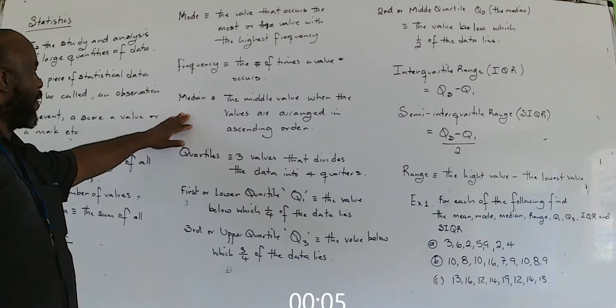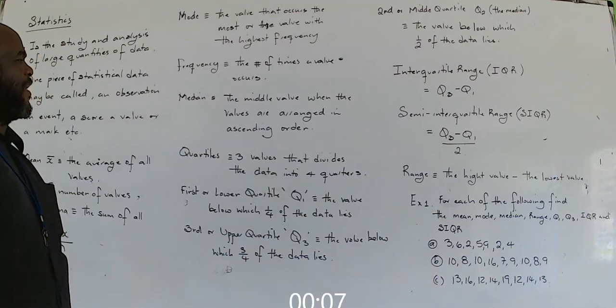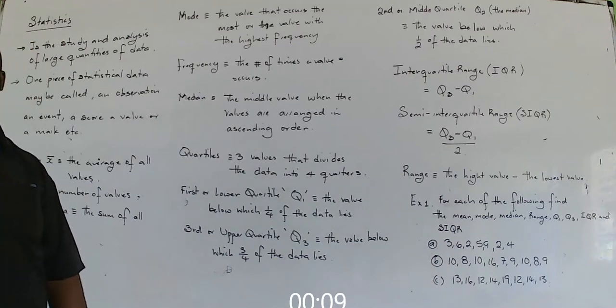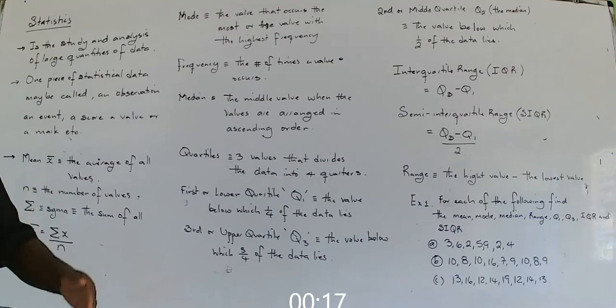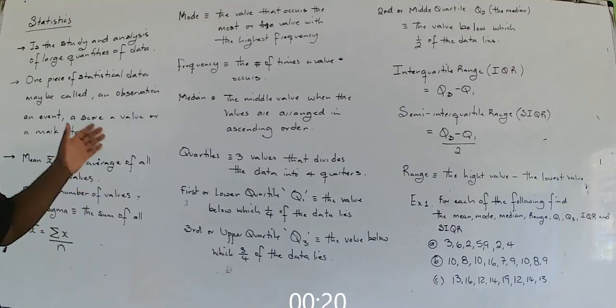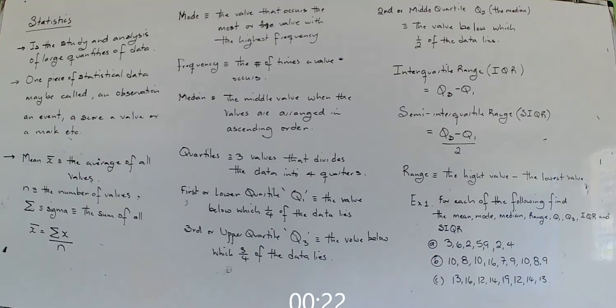Next we have the median. The median is the middle value when the values are arranged in ascending order. So when someone asks you for the median, what they're asking you for is the middle value when the values are arranged in ascending order. And we'll get to see all of that in action.